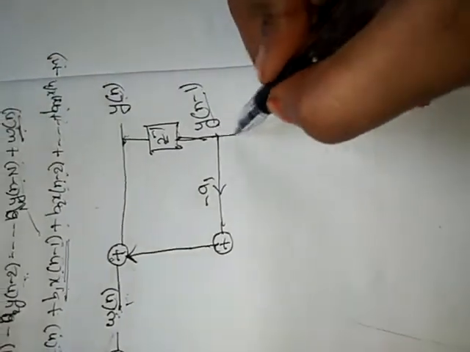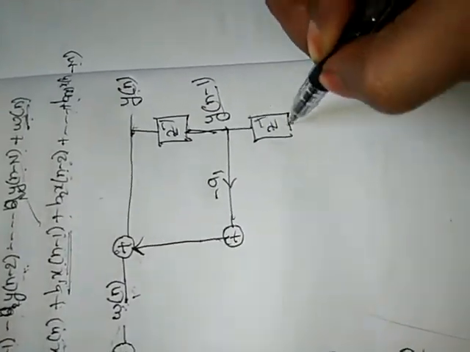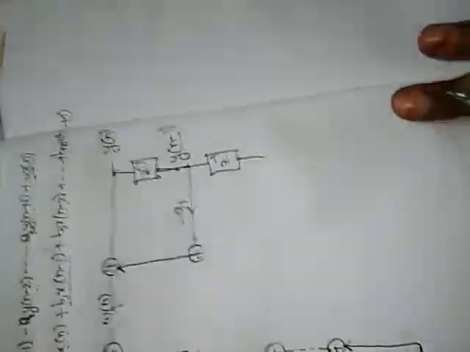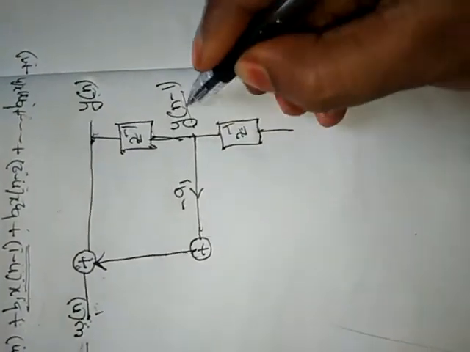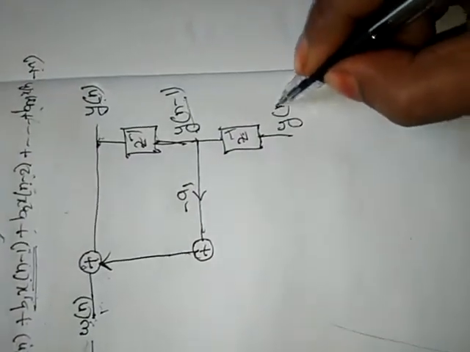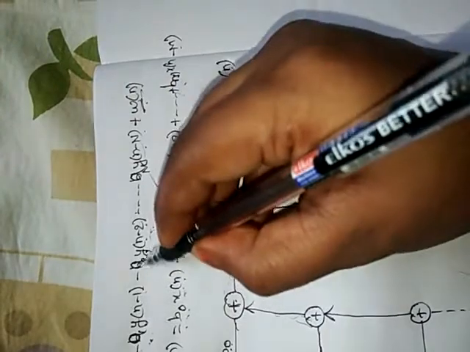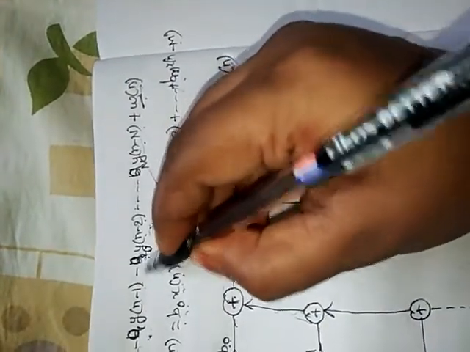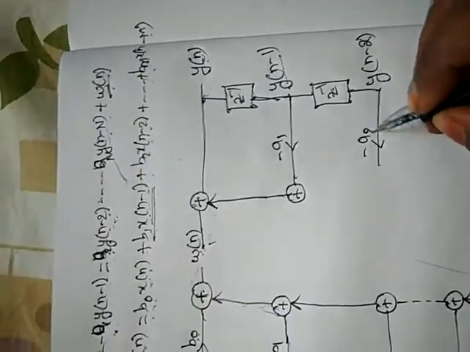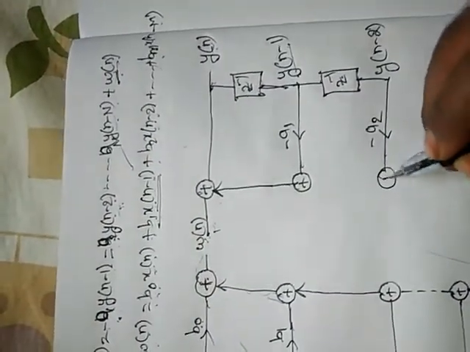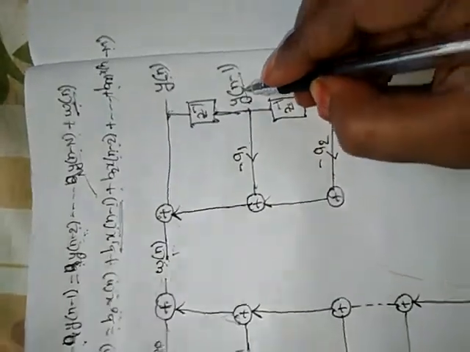And next applying Z inverse to the y of n minus 1, we got y of n minus 2, that is multiplied with minus a2, and that is added with the minus a1 y of n minus 1.